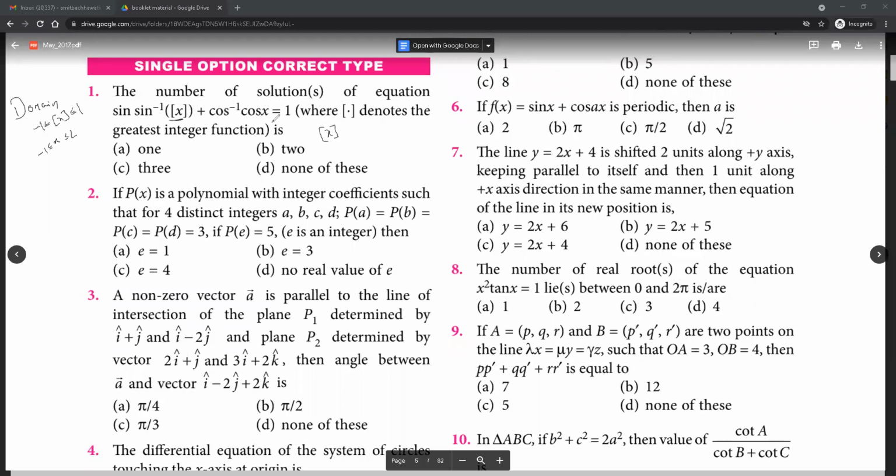And what will happen to cos of cos inverse of cos X? बोलो. सर क्या बोल रहे हैं आप? एक बार वापस रिपीट करें प्लीज. First thing, we found the domain of the function. यस. The domain of the function would be -1 to 2. क्योंकि sin of sin inverse X box X है ना, so sin inverse of box X has to be a number lying between -1 to 1 for sin inverse to be defined. So that gives us X should lie between, sorry, equal to नहीं होगा यहाँ पे, -1 to 2.